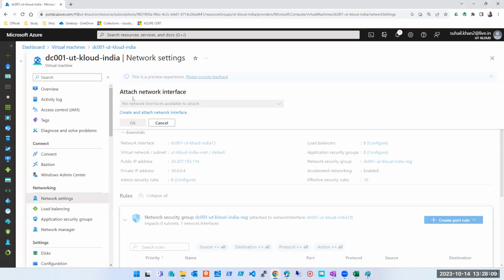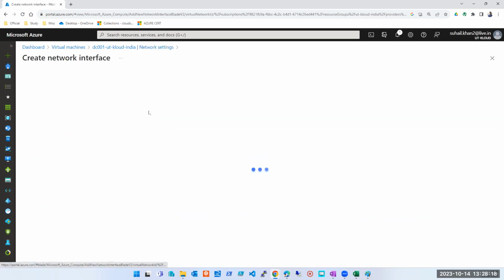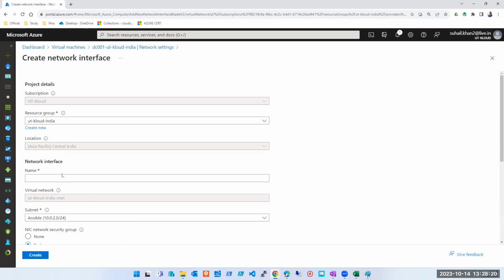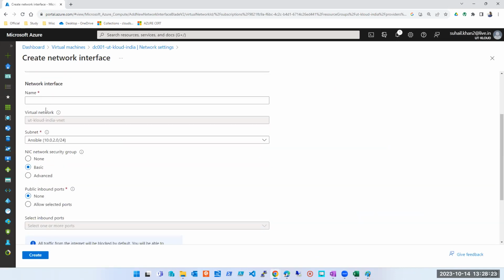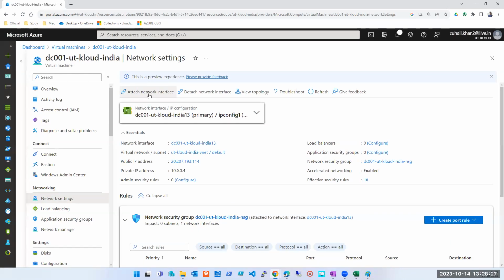Look at this. Attach network interface card. Do I have one existing which is not attached anywhere and I want to attach it? No, there is none. So I can create one and attach it. I can create one NIC and attach that NIC to the machine, and then my machine will have multiple IP addresses. Understood, guys? NIC, how to attach, how to detach. From here you can detach the NIC. From here you can attach a NIC. What is a NIC? On the NIC you will have your IP addresses.